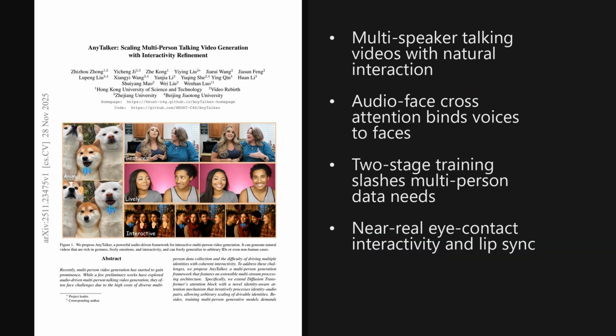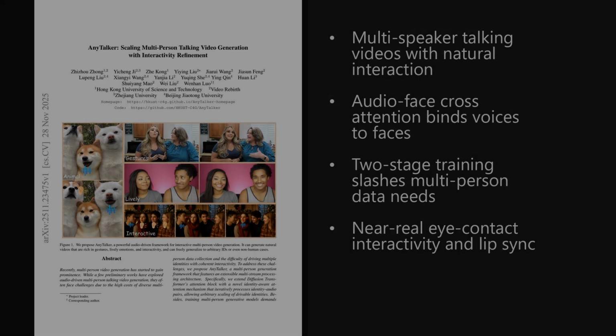I'm Alex. Today we are looking at a paper from the Hugging Face Trending List, published on November 28, 2025, about 3 days ago. It introduces a method that can generate multi-person talking videos with strong lip synchronization, high visual quality, and surprisingly natural back-and-forth interactivity, all while relying on very little real, multi-person training data. The paper is titled AnyTalker, Scaling Multi-Person Talking Video Generation with Interactivity Refinement, and as we will see later, the combination of scalable architecture and cheap data requirements makes this a very exciting direction.